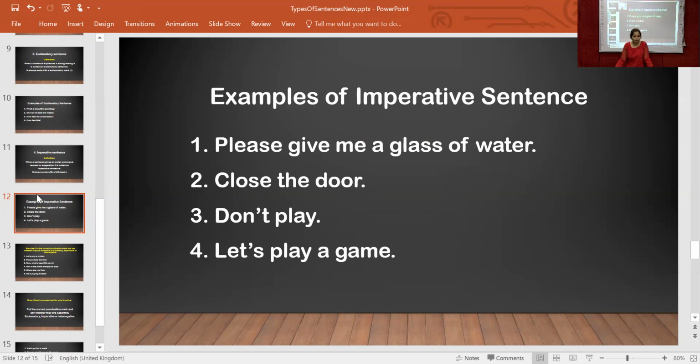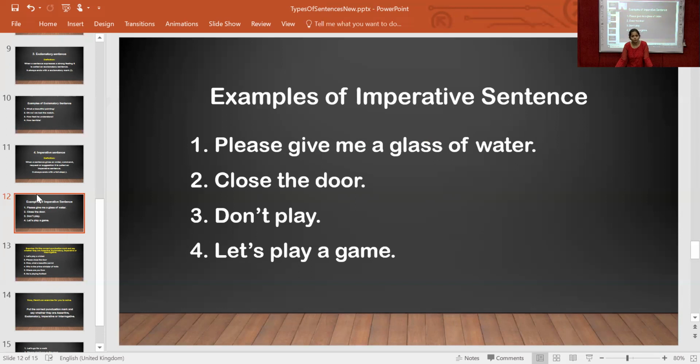Let's play a game. Now there are so many imperative sentences. You can focus that the imperative sentence also ends with a full stop, and in every sentence the first letter is capital. Now see, in please P is capital, in close C is capital, in don't D is capital. In let's play a game, L is capital.